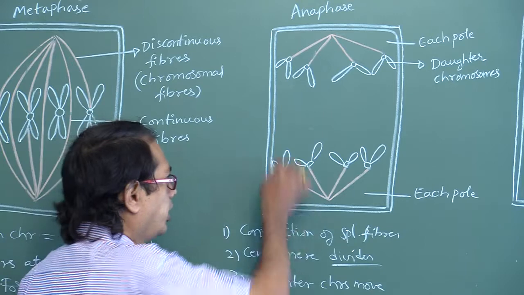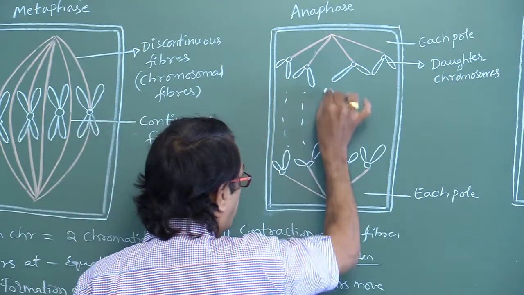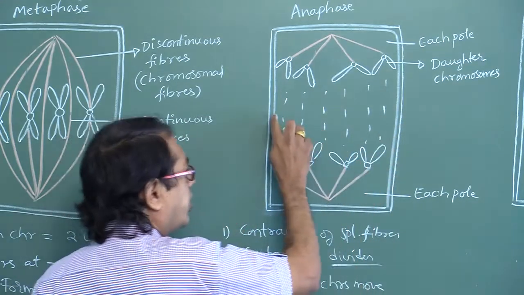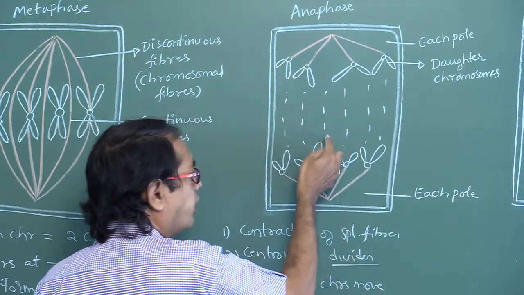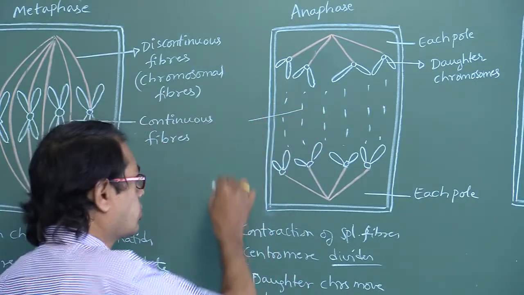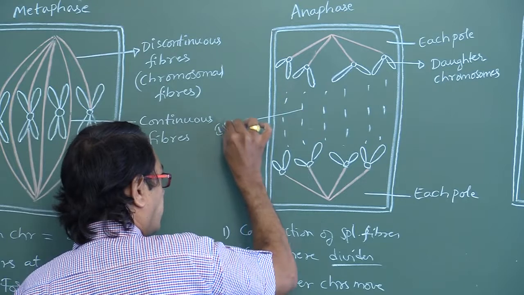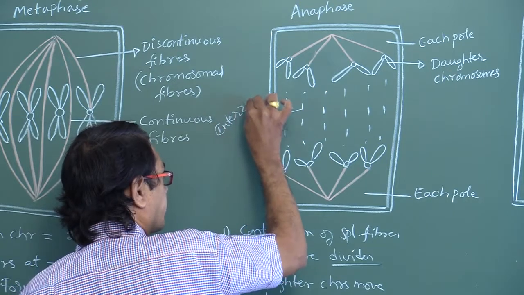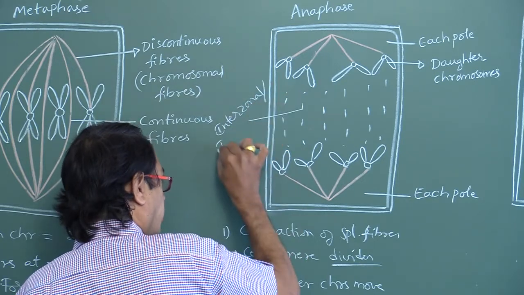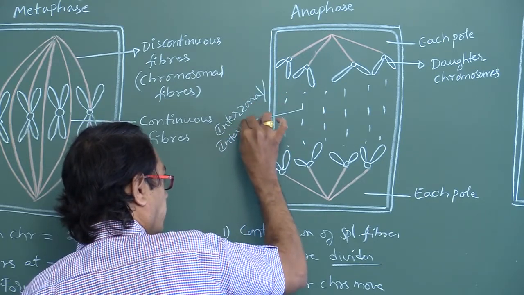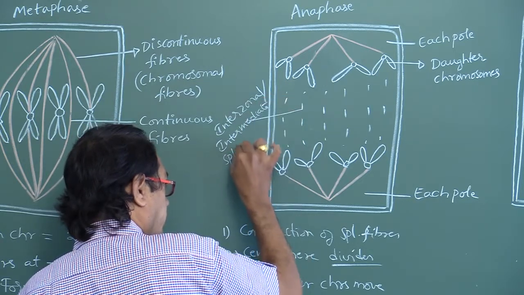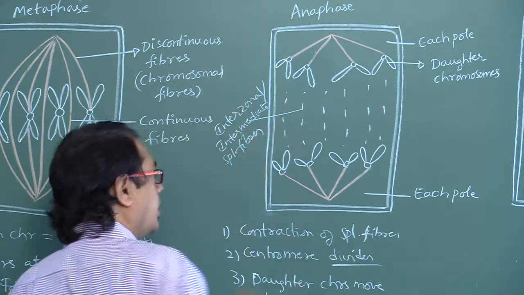And in between, this is the equatorial plate. On either side of the equator, one type of spindle fibers is formed. Those are called interzonal or intermediate spindle fibers.